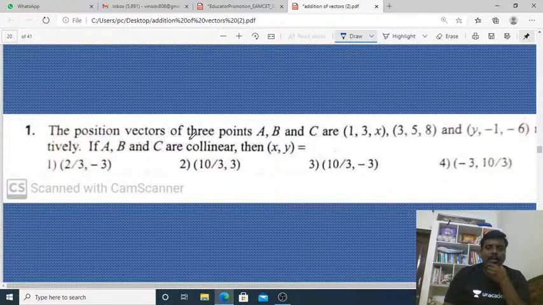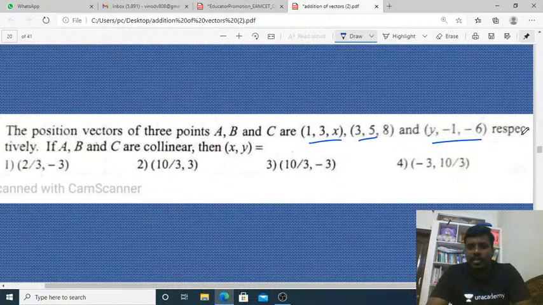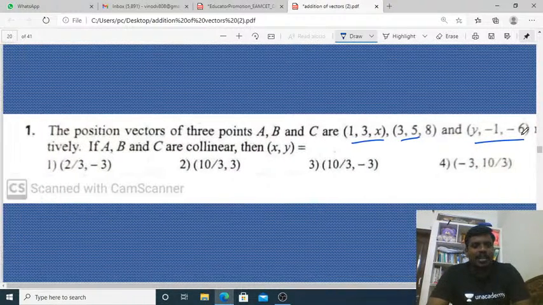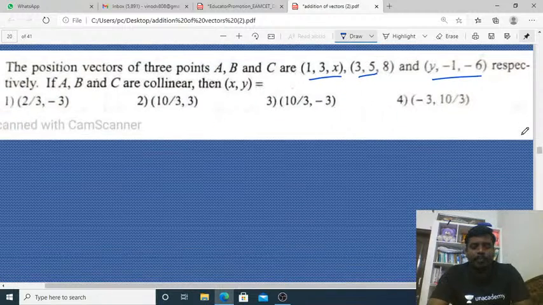The position vectors of three points A, B and C are (1, 3, x), (3, 5, 8) and (5, -1, -6) respectively. If A, B, C are collinear, then what are x, y?